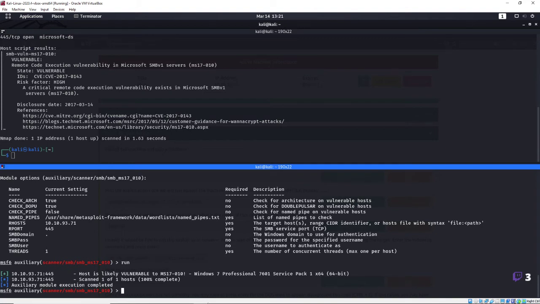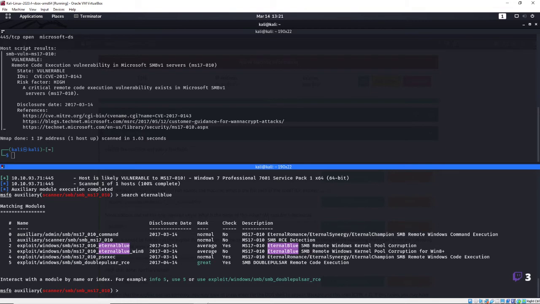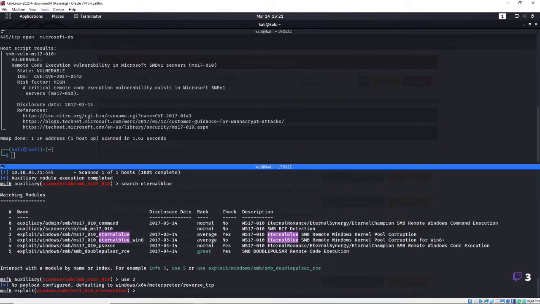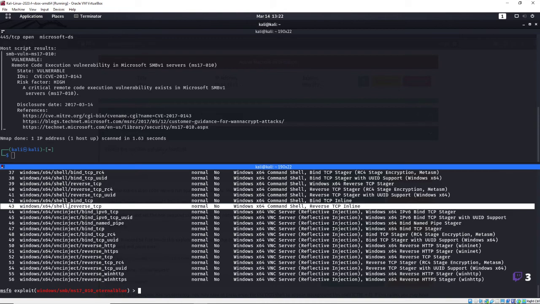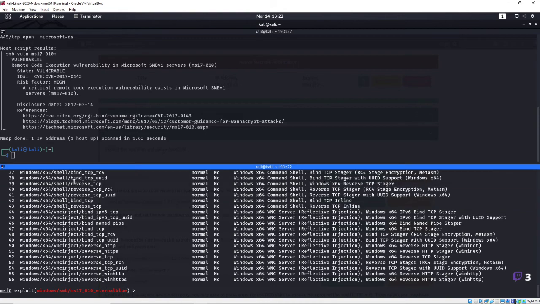So let's search for Eternal Blue again. Or we can search for MS17-010, whichever we want to do. We're going to use 2. That's the exploit. Show payloads. Now, if you're following along with this, they want you to use one of these payloads. I believe it's this one right here, or it's this one up here. I don't remember which one they want you to use. So 39 or 43, set your payload to that.